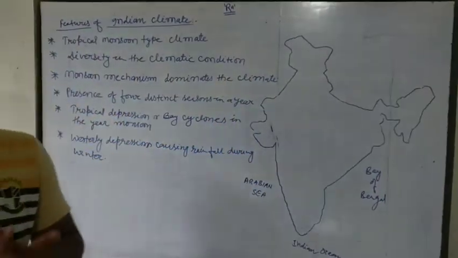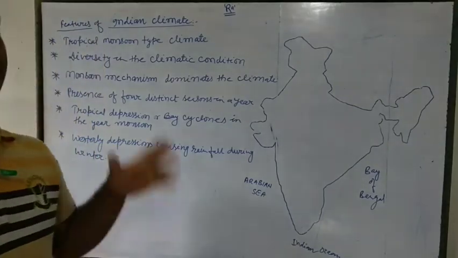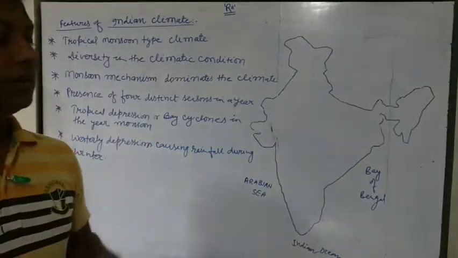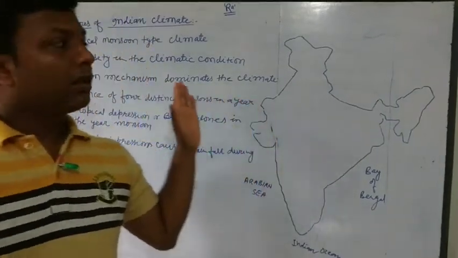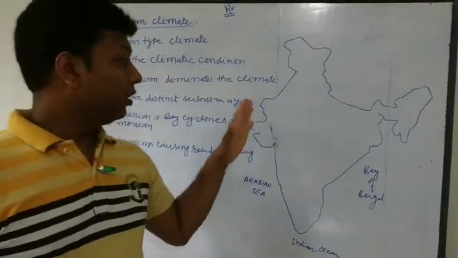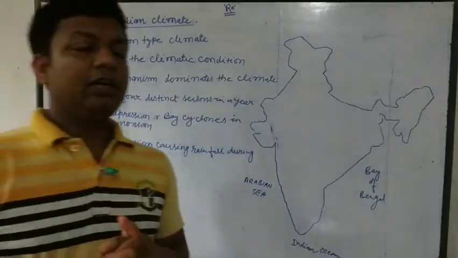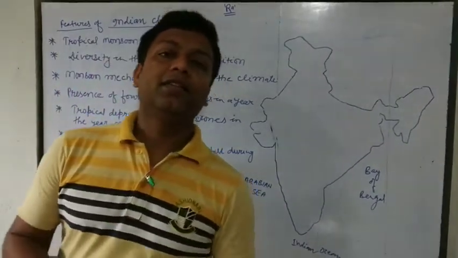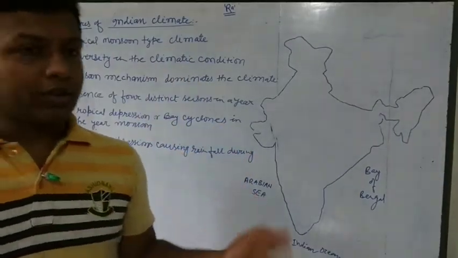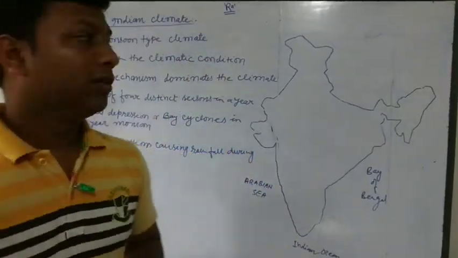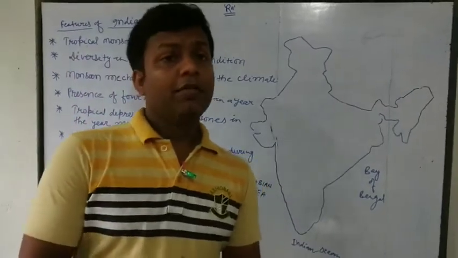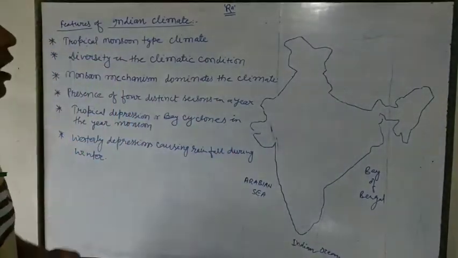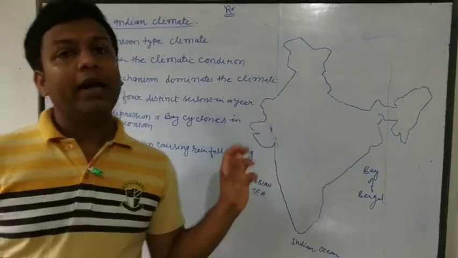In this video, we are going to discuss features of Indian climate, why it is so, and about seasons. In 1 year, India has 4 seasons. So we are going to discuss all the things one by one. First, features of India. Look at these features of India and just think over why it is.